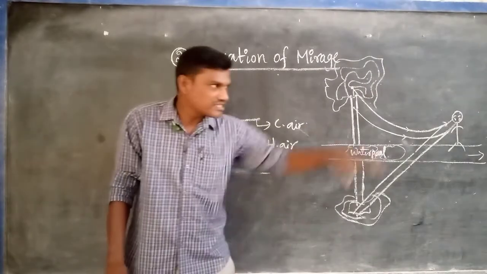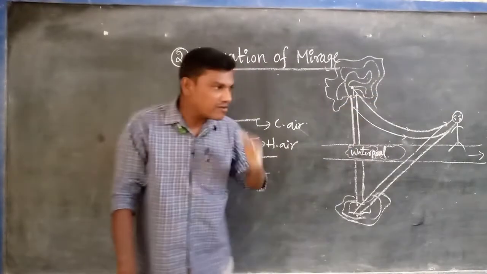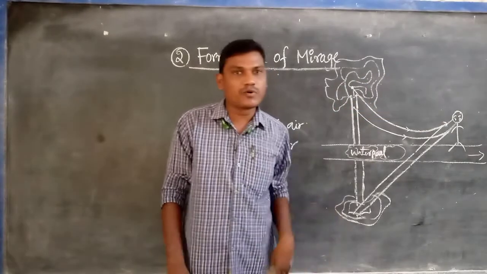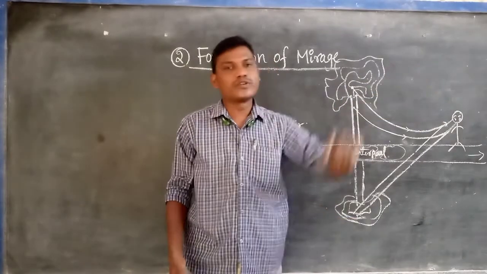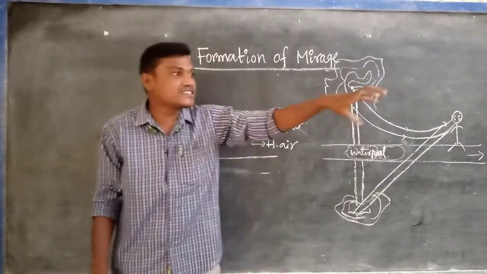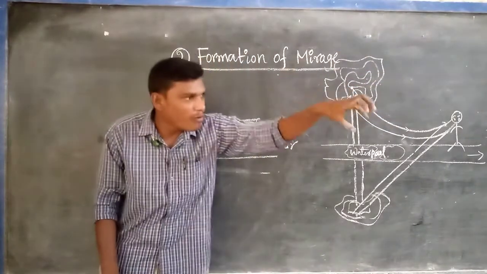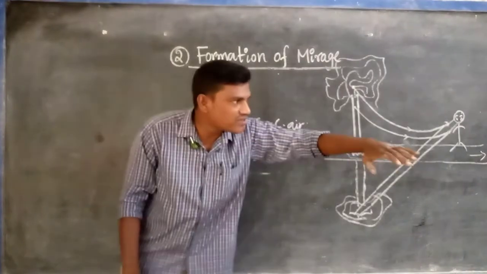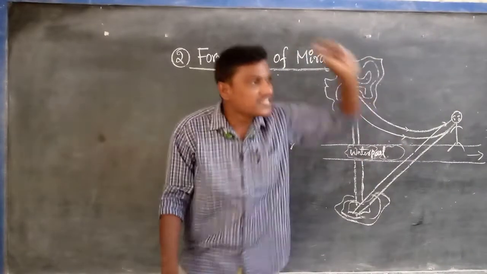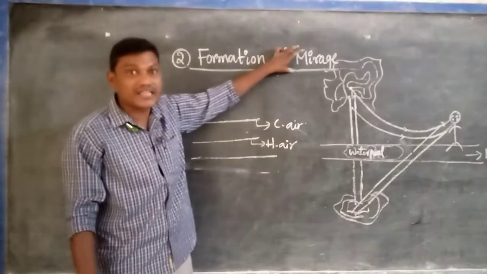Is it correct or not? Some water appears to be present on the road, but when we go near that water pool, there is no evidence that it is there, because it is not real. It is an optical illusion. But how does the water pool appear on the surface of the road at a certain distance? That is called, what is that one? Mirage.